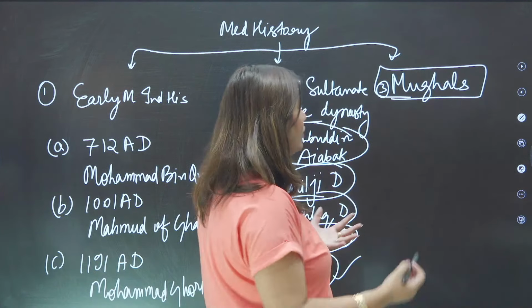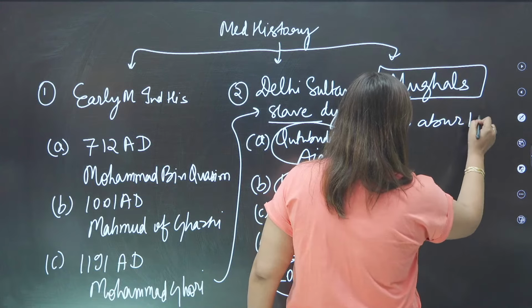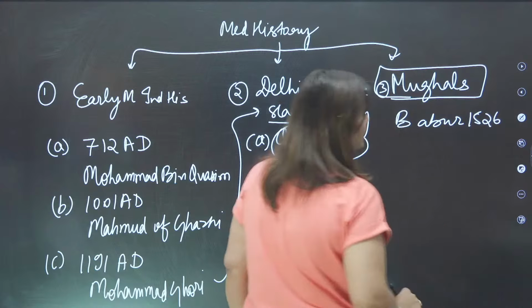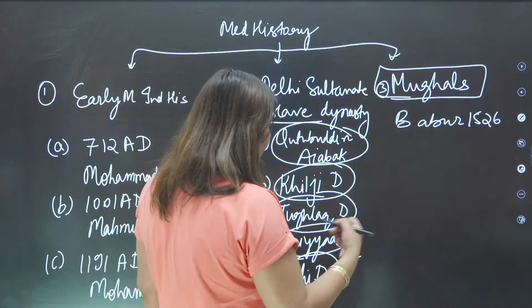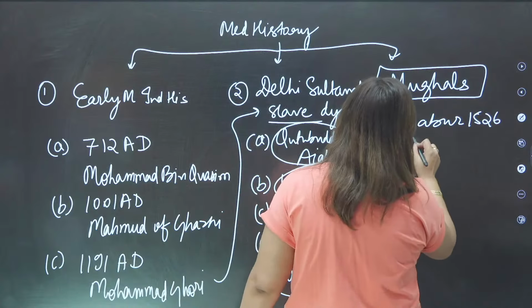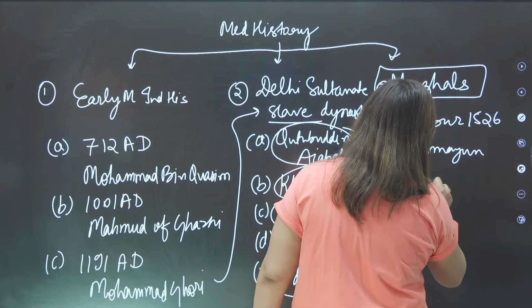And we know that the Mughals started with the arrival of Babur in 1526 in the first battle of Panipat. He defeated Ibrahim Lodi, and after Babur, we saw the rise of Humayun, then Akbar.